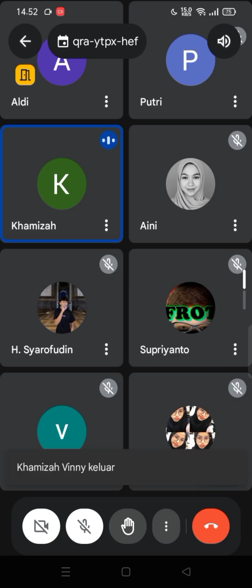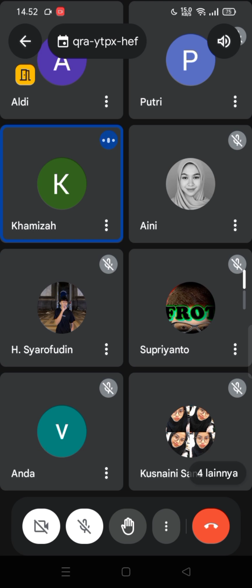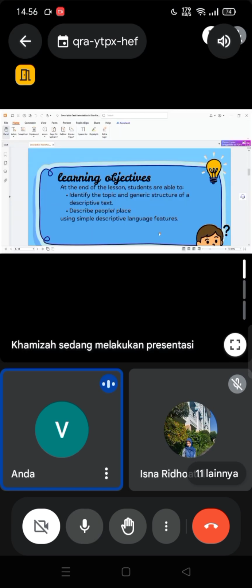today we want to discuss about descriptive text. Okay, for the learning objectives of these lessons, students are able to identify the topic and generic structure of descriptive text, and then students are able to describe people or place using simple descriptive language features.